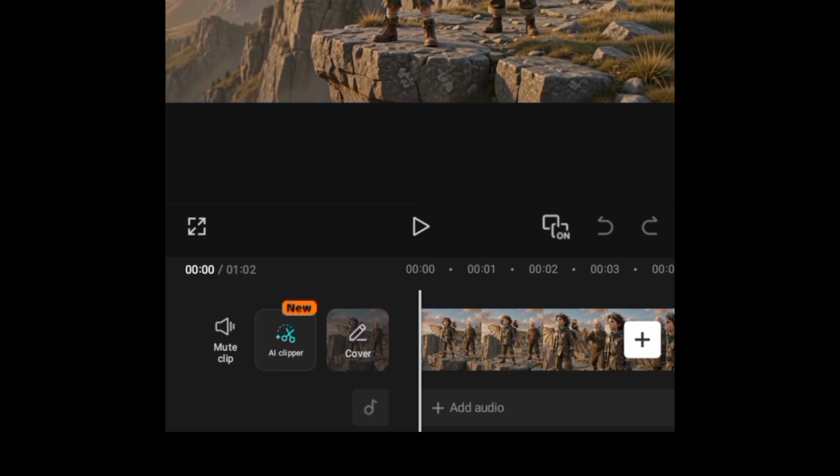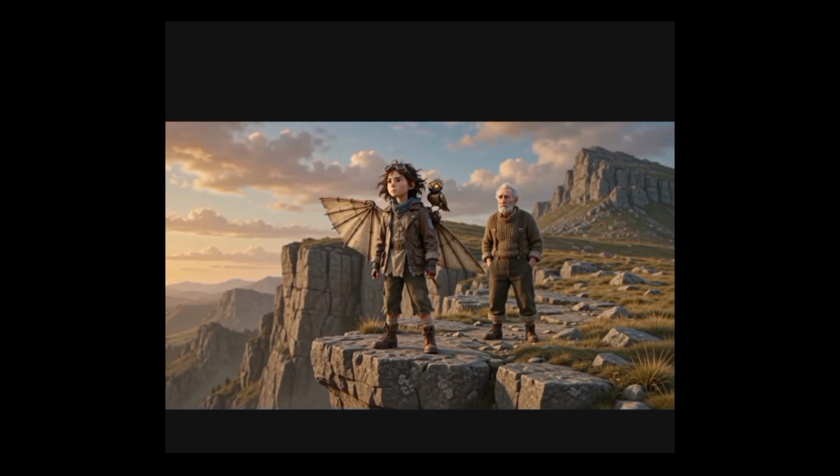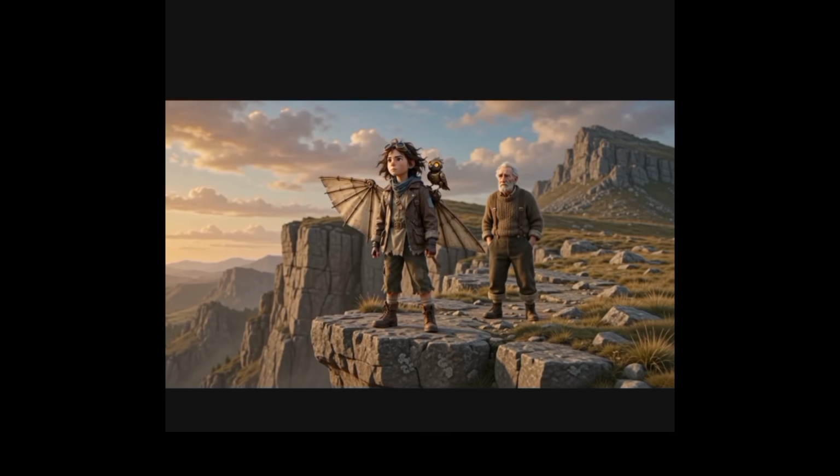You can cut out and delete, and any transitions you want to add. This is the time for you to add transitions to your video. And once you are done with everything and you are satisfied with it, just kindly come over here to export and then click on export to export your video. At this time, let me go ahead to play for you to see the full video.